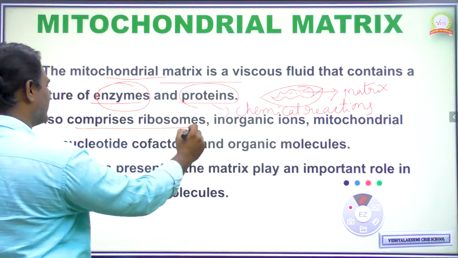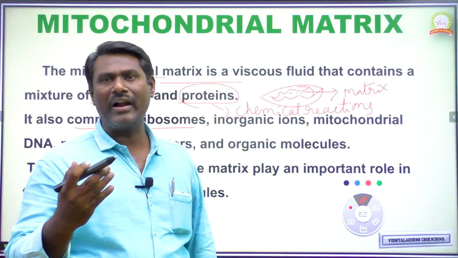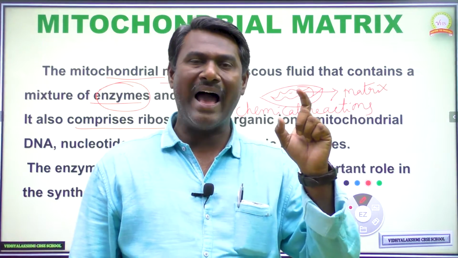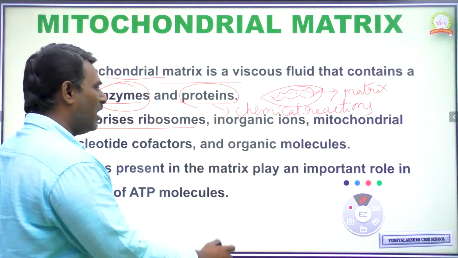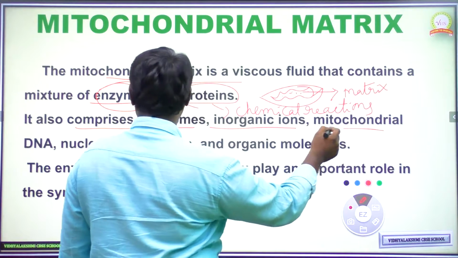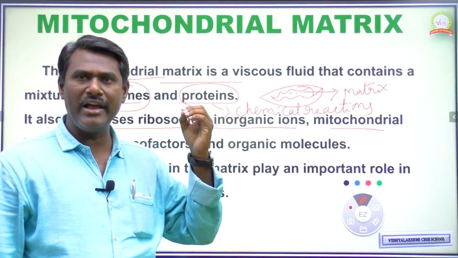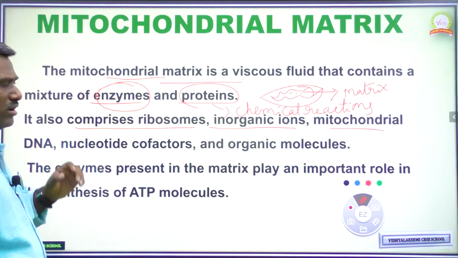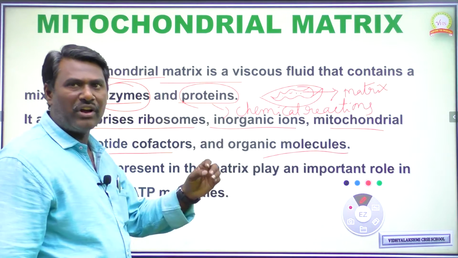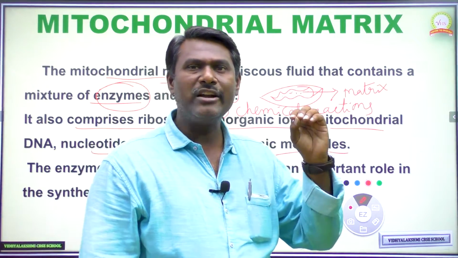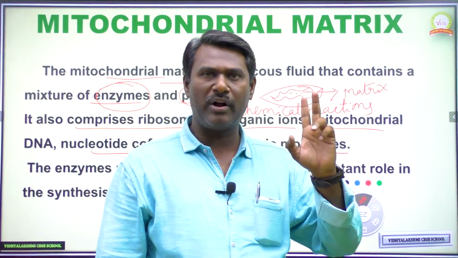Next, it also contains ribosomes. As you know, ribosomes are cell organelles involved in protein synthesis, the production of proteins. It also contains amino acids, inorganic ions, and mitochondrial DNA. DNA is the genetic material. Then there are nucleic acids like DNA and RNA and organic molecules. For the manufacturing of all these components, the mitochondrial matrix plays an important role. Okay, so for mitochondrial cristae, you have to remember the two important functions.